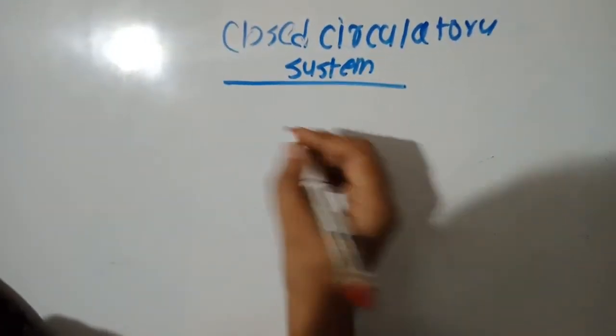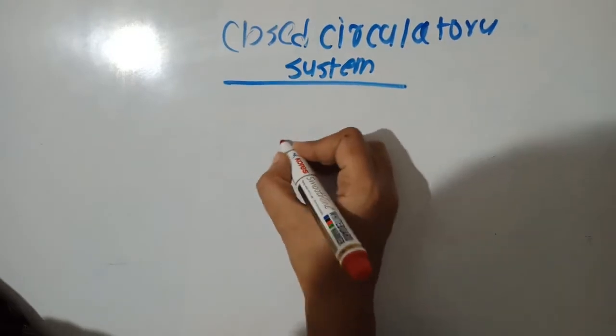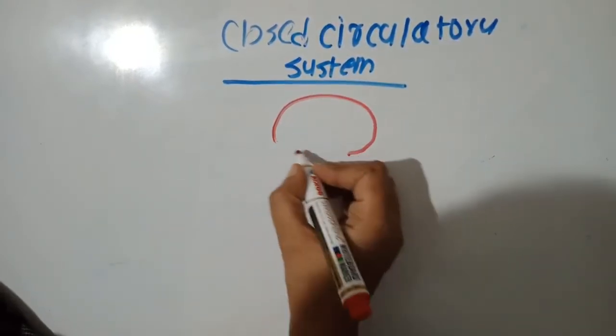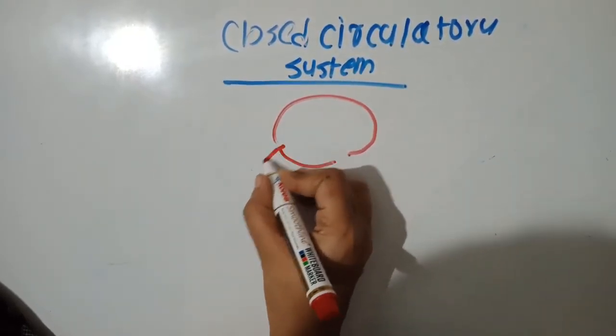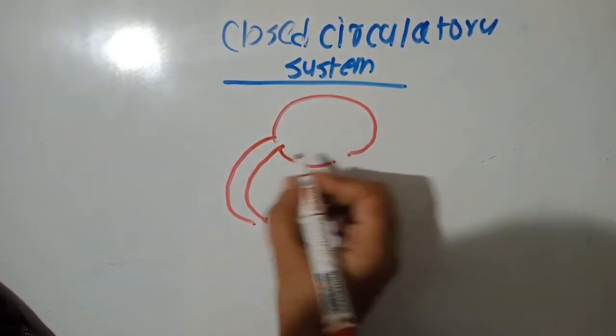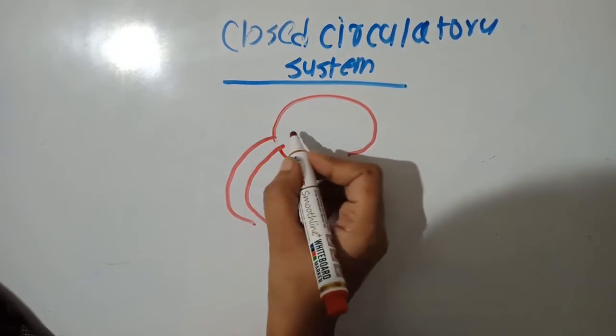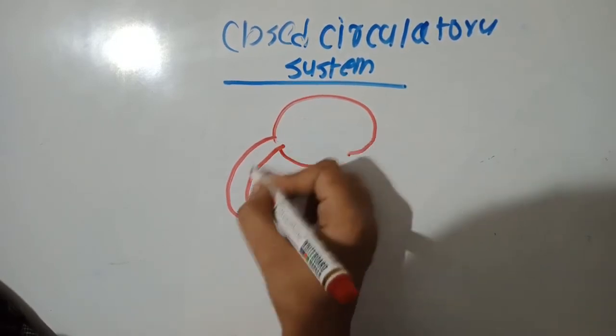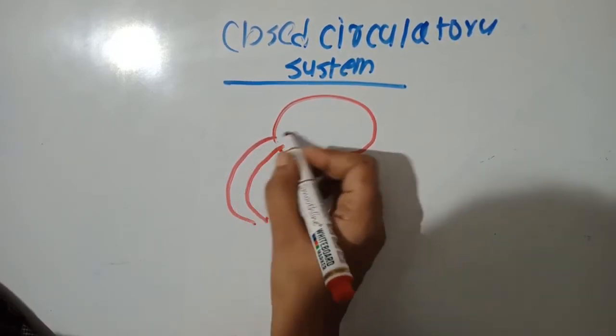very complex network of capillaries. For example, suppose this is a heart, and these are the tissues. From the heart, this is the blood that is carried through the blood vessel.